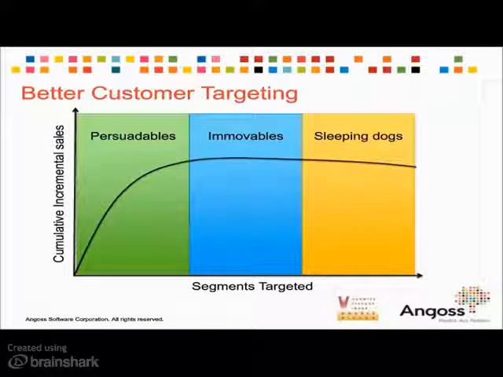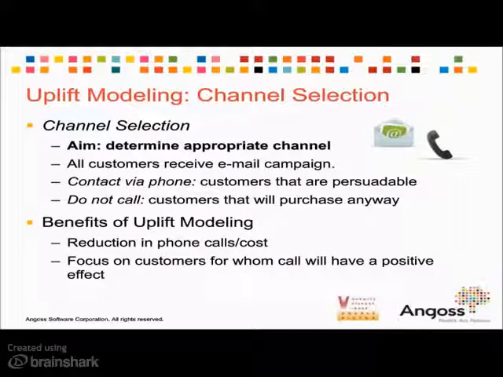Actually no, the first one is channel selection, so let's focus on that. So we want to determine the most appropriate channel that a customer should be given. For example, all customers may be in receipt of an email campaign, but we would like to know which customers should also be contacted via phone. And we want to contact by phone those customers that can be persuaded to purchase. But we don't want to call those customers for which the email campaign is actually working. So don't call those customers that would purchase anyway.